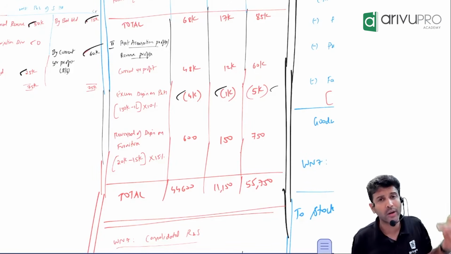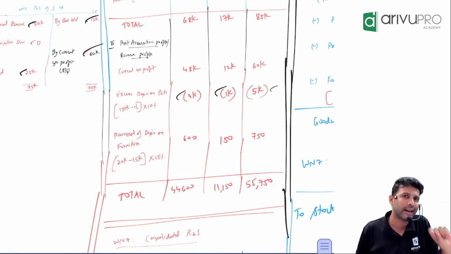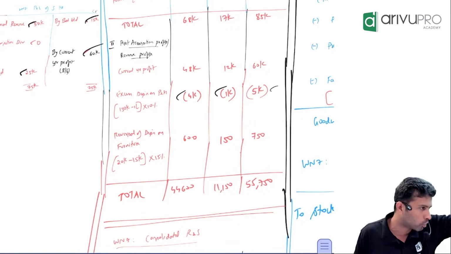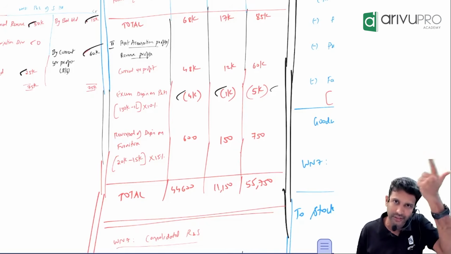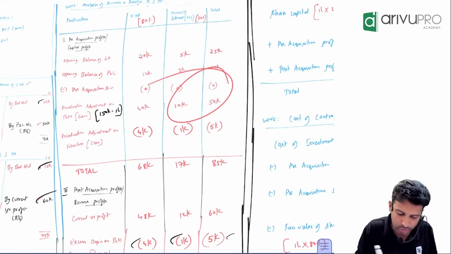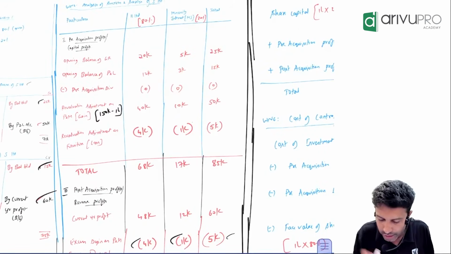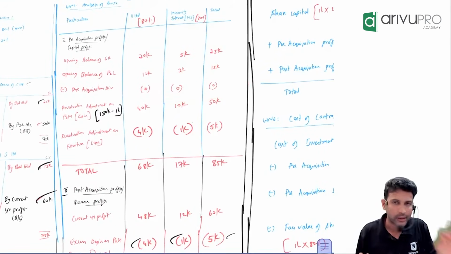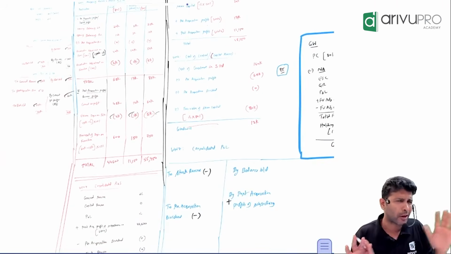Are we doing it at total level or individual item level? Each component, we go and identify whether it is pre or post and go on distributing. If due to that component the reserve balance is increasing, you show it as a positive distribution. If due to that particular component the reserve balance is reducing, we show it as a negative component. That's a simple way of apportionment. This is over, the rest all the format will take care of.